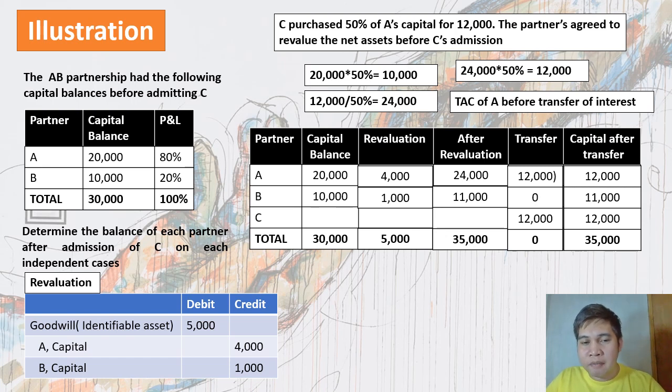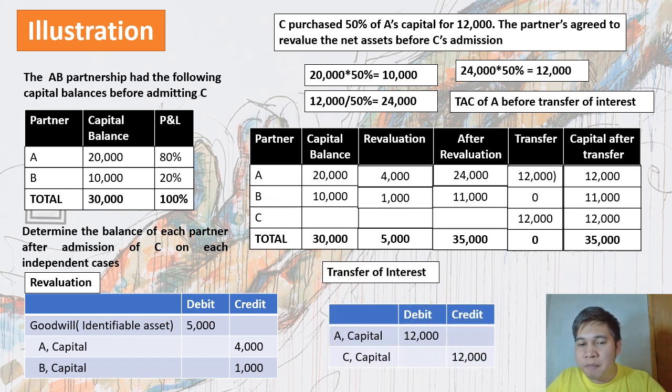So, since na-record na natin yung revaluation, ang next step is to record the transfer which is the purchase of C to A. So, ang ating recording lang naman po niyan is simple lang. So, debit ka ng A capital, 12,000 pesos. Then, credit ka ng C capital, 12,000 pesos.